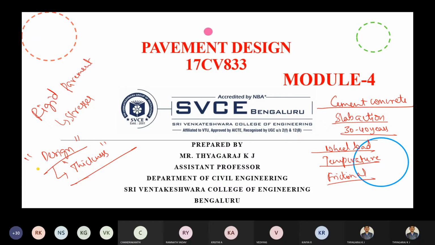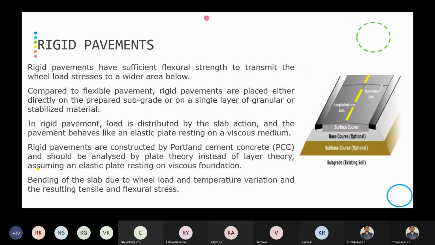Now first we will see what we mean by rigid pavement and what their component parts are. We have already discussed these things in the first module. Rigid pavements have sufficient flexural strength to transmit the wheel load stresses to a wider area below. You can observe here the subgrade, sub base and base course.